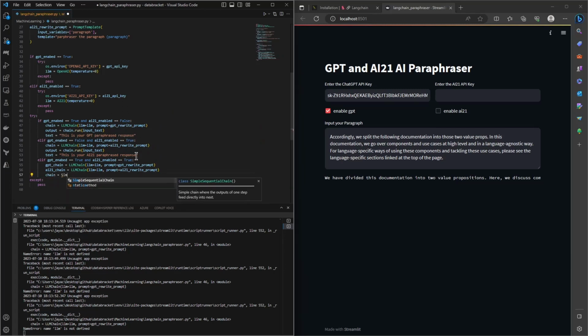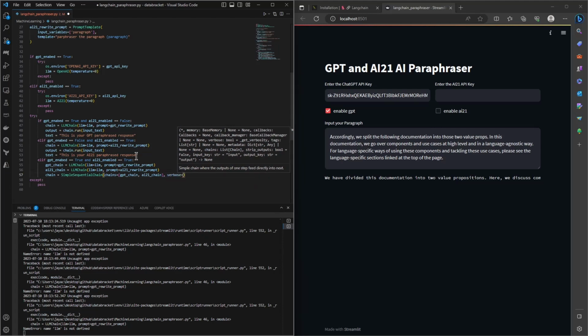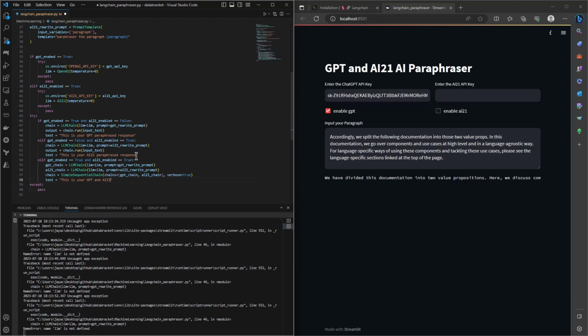We can use a simple sequence chain class from the import that we did earlier, and we can pass the chains that we want to chain them together. So this will be chained in the sequence that we pass. We'll pass GPT chain first, and we'll take the response from the GPT chain and pass it to the AI21 chain, and we'll simply put verbose equal to true just for us to see what is happening in the output. True. I don't know why I keep messing up the true spelling. And we can simply add a text again. This will say that this is your GPT and AI21 response. Okay, we have a response.